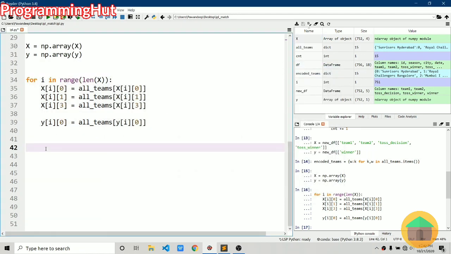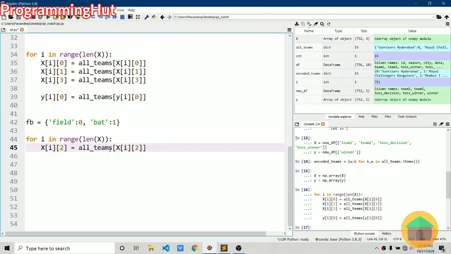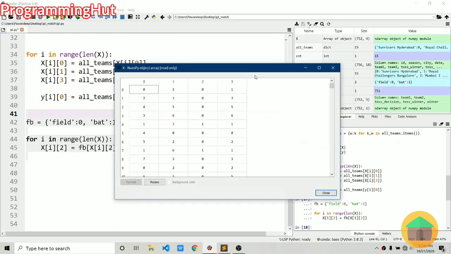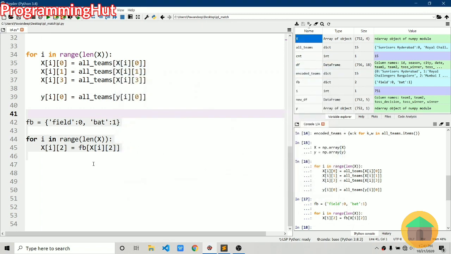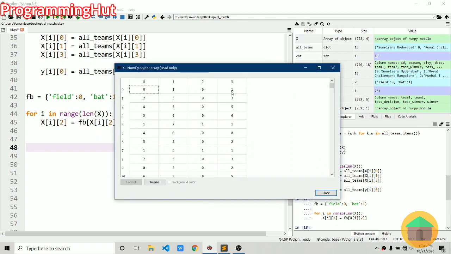Now it's time to do the same for field and batting also. So let's create another dictionary, let's say fb. Let's give field a value of 0 and bat a value of 1, and we'll do the same for the second column in x also, but the dictionary will be fb. Let's run this. Now we have the second column also converted to 0 and 1 integers. And now it's time to take our x and convert the third column to 0 and 1 only values. The idea behind it is, let's talk about the third index.